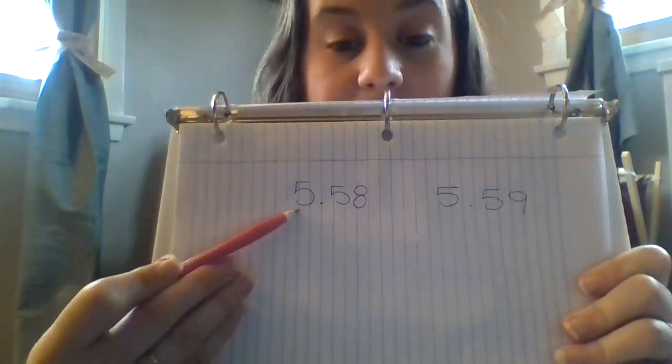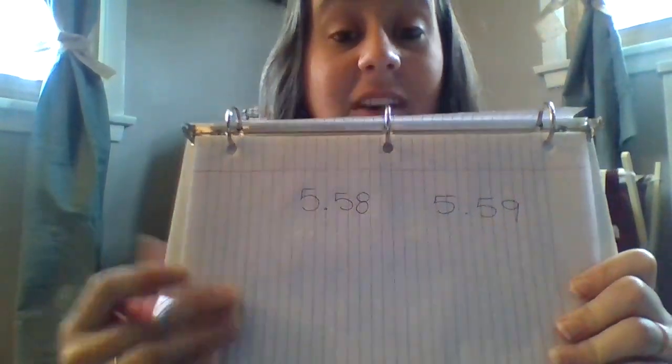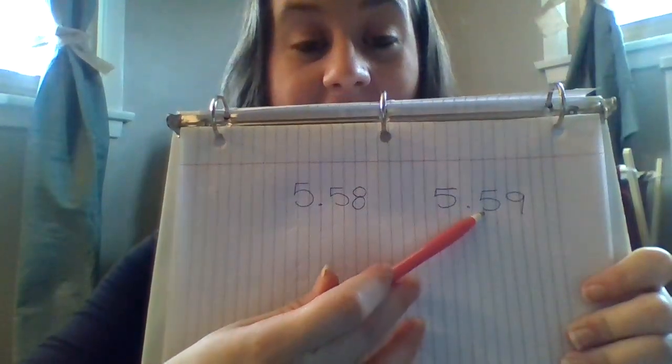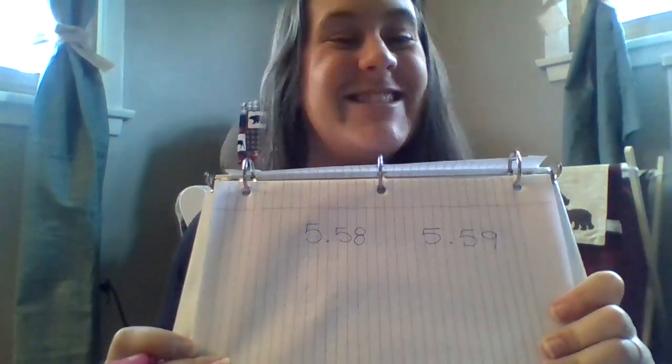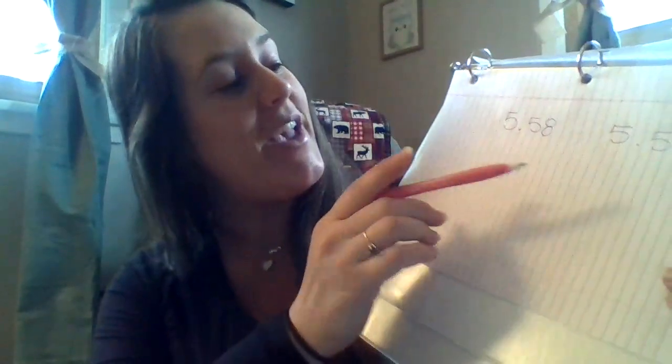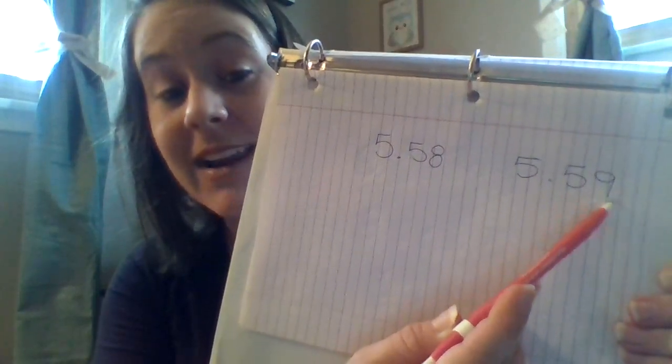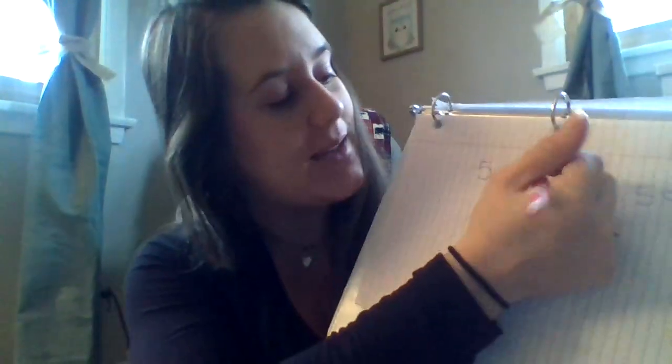So remember, we're going to start with the whole number first. So we have a 5 and a 5. They are the same. They're equivalent. So I'm going to go to the next place value. I have a 5 and a 5. They are also the same and equivalent. So I'm going to go to the next place value. So I have an 8 and a 9. 9 is greater than 8, so we can say 8 is less than 9.